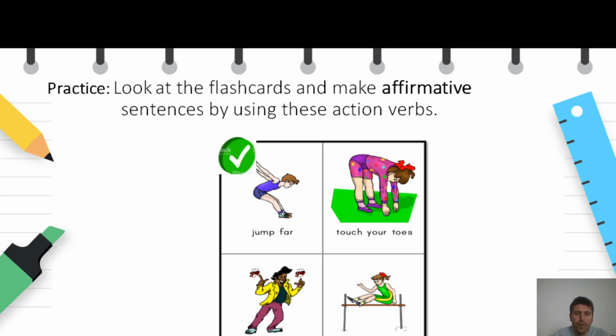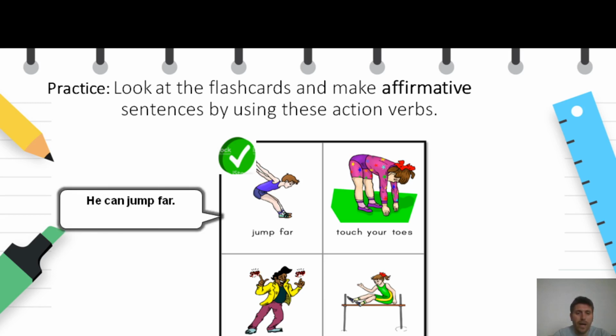Now let's look at the first one. Can you do the first one? I guess you can do it. So we will have to use the subject first. The subject is he. Then we will have to use can. He can. And finally we add the action verb jump. He can jump far.